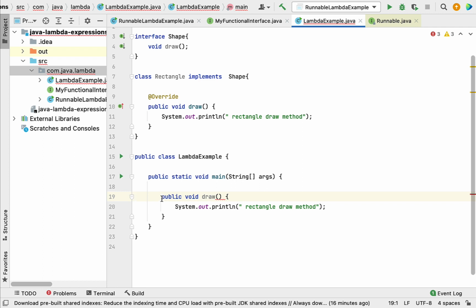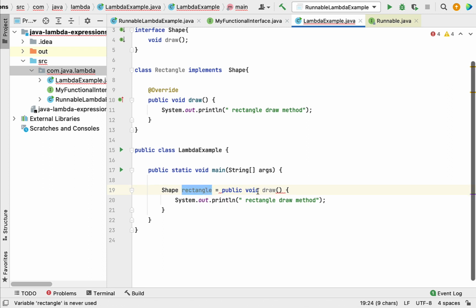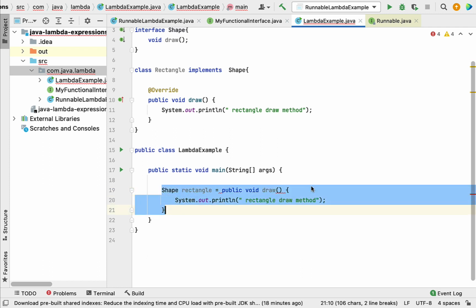So here what I'm going to do is assign this block of code to the interface called Shape interface. So Shape is a functional interface, right? And we can assign a lambda expression to a functional interface variable. Now let's go ahead and remove the unnecessary parts from this code to form a lambda expression.